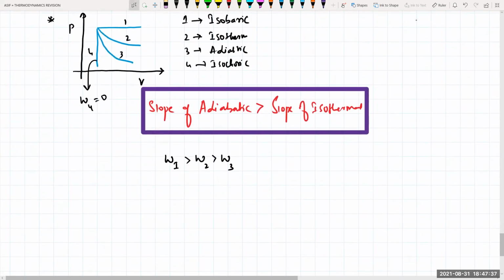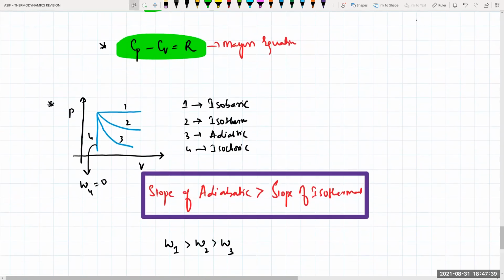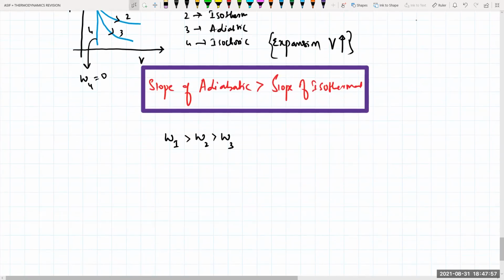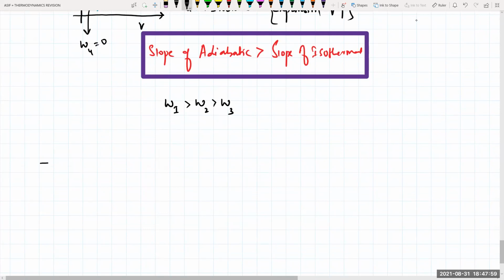Clear? This is for the expansion process, because everywhere volume is increasing. In the 3 processes, it is expansion. Expansion process means volume is increasing. If I take the same for compression, then how do you write it out?